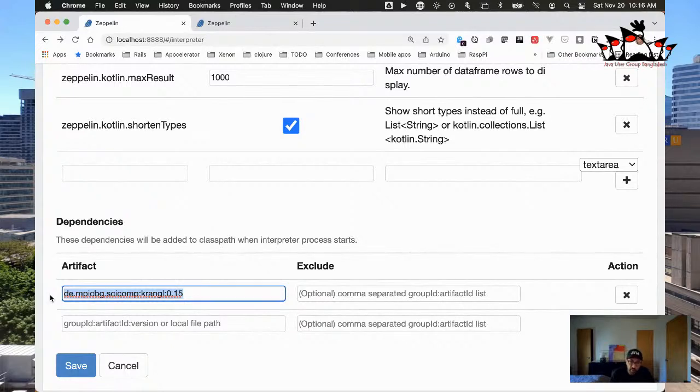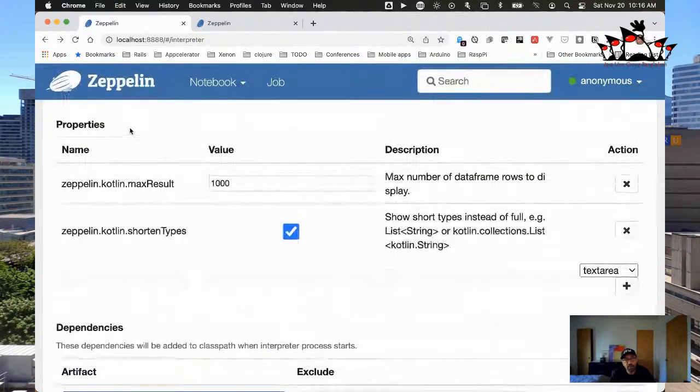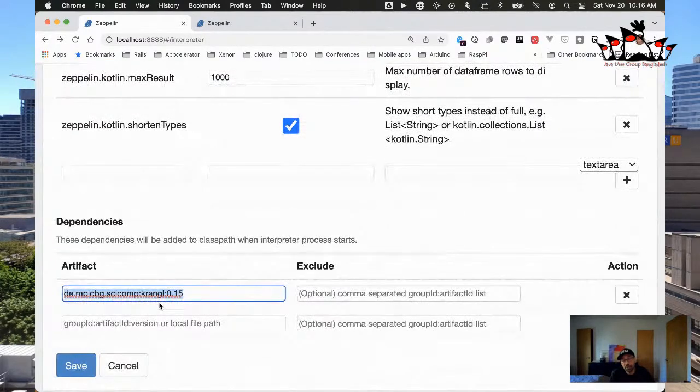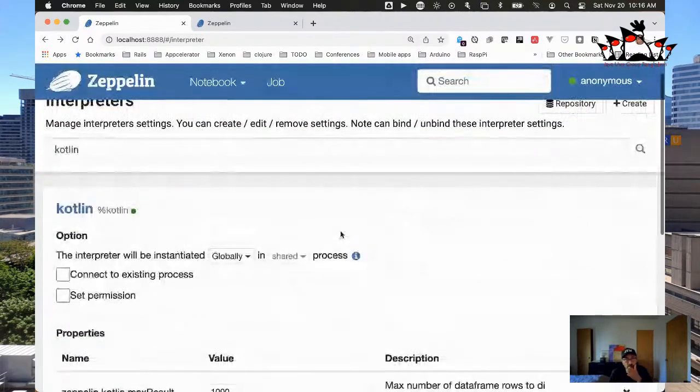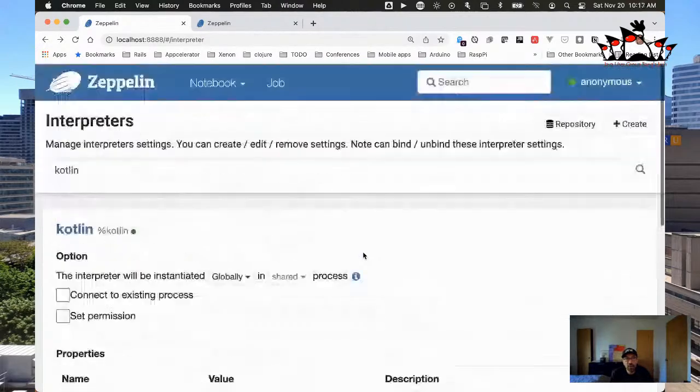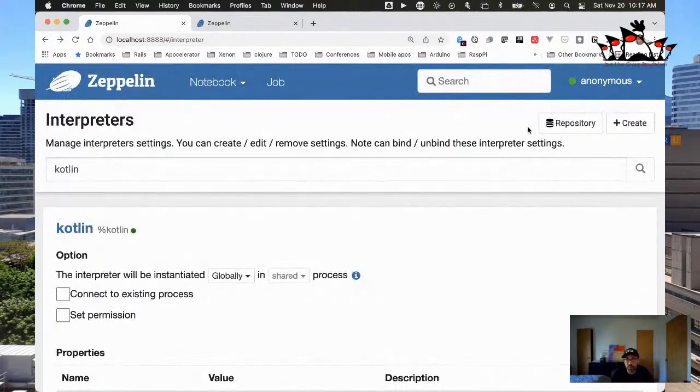So when you want to pull in artifacts, what you do is you go and you click edit on the interpreter right here. We're in the Kotlin interpreter right here. And then you basically just go put in the Maven repository name for that specific thing. Now, one thing to note here is that let's go and see how we can set different repositories, because obviously not everything will be in Maven Central. Maybe you have an internal repository where you want to pull stuff into your Apache Zeppelin project.